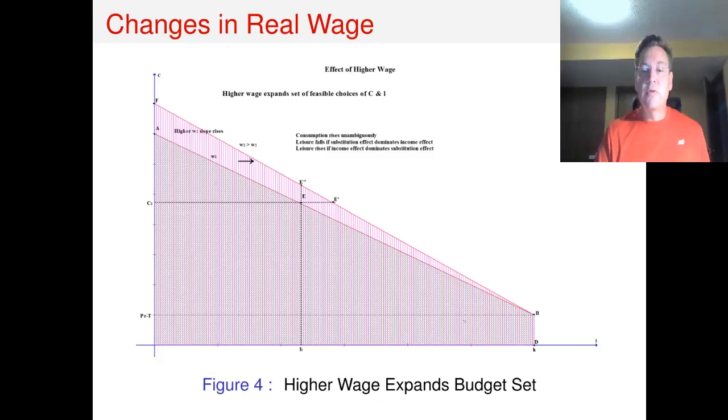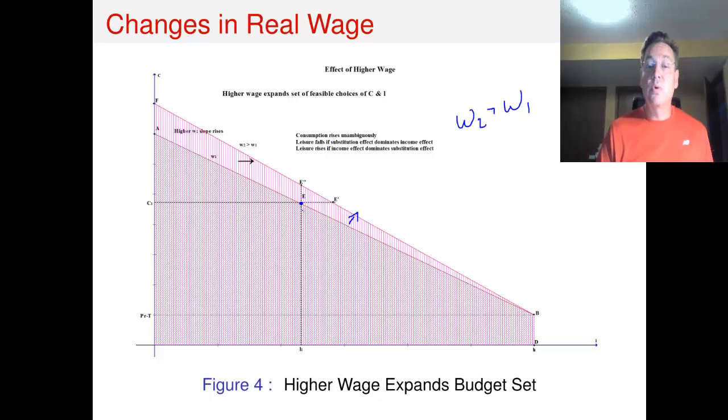We see this in this graph. What I was saying before was the higher real wage is going to both shift out the budget line and it's going to change its slope. So here the slope gets steeper, and that's because we are considering an increase in the real wage.